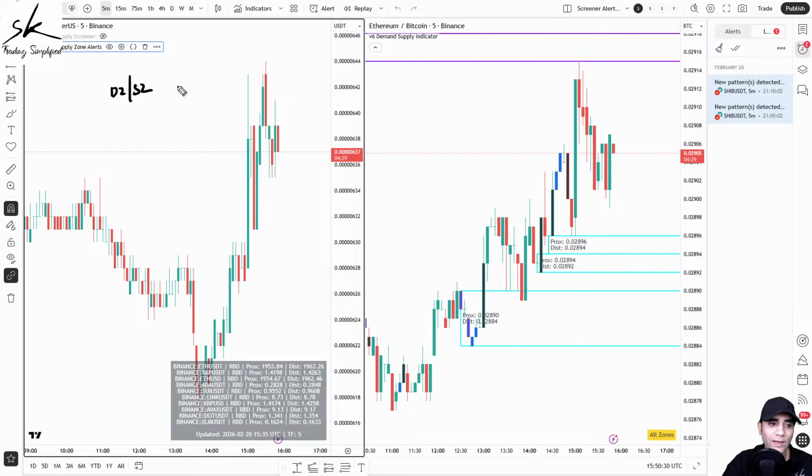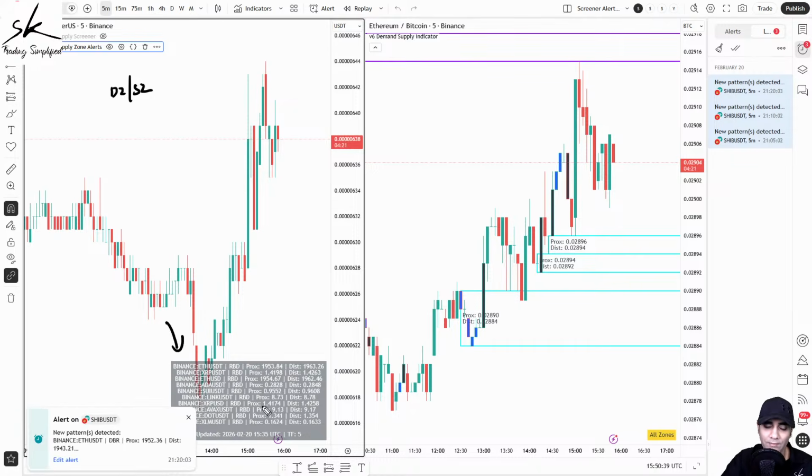Now, how will it notify? If you have a free account on TradingView, you cannot place alerts. So on a free account, you will only get this notification as a table. You can see we have this table on the chart, and it keeps updating on whichever time frame you are on. So if you're on a 5 minutes chart, it updates every 5 minutes. If you're on a 15 minutes chart, it will update every 15 minutes, to always let you know where these zones are getting formed during the live market. Now, if you have a paid account, you can place your alerts as well, and that is how you will get them. Whatever settings you have kept for the alerts, whether you want the toast notification, or on your email, or on your app, that is how you'll get your notifications. But it will be the same information which we have on the table.